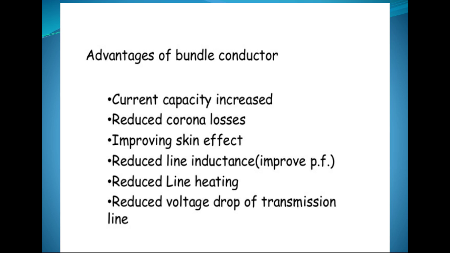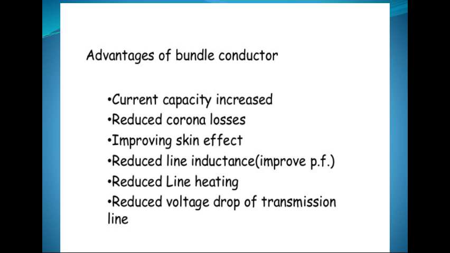When the current density per conductor reduces, the ionization of gases surrounding the conductor is reduced, due to which corona effect is also reduced. Improved skin effect means due to bundling of the conductors, the outermost area or current flowing area of the conductor increases, due to which skin effect reduces.